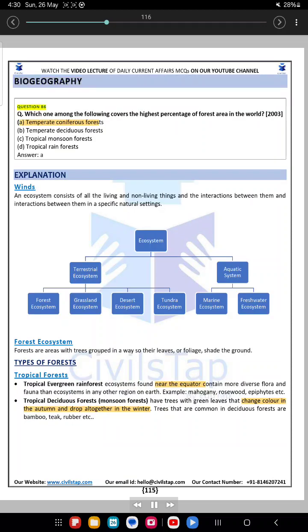Biogeography. Question 86. Which one among the following covers the highest percentage of forest area in the world? 2003. A. Temperate coniferous forests. B. Temperate deciduous forests. C. Tropical monsoon forests. D. Tropical rain forests. Answer: A.